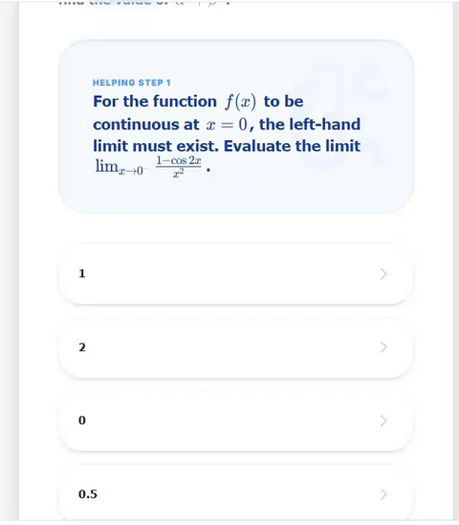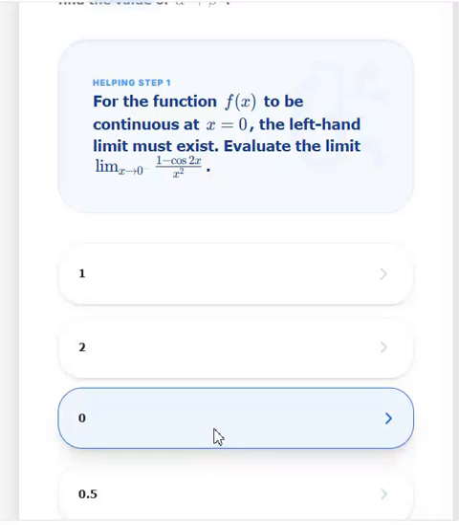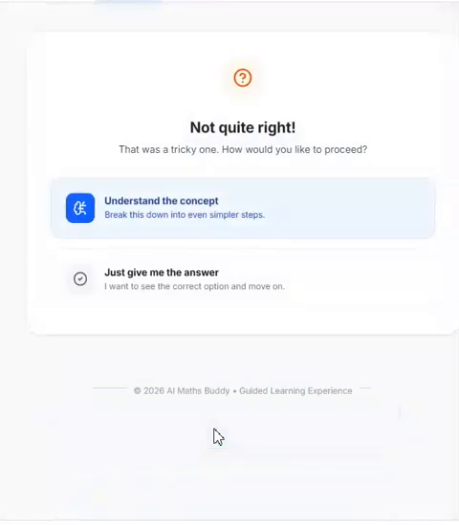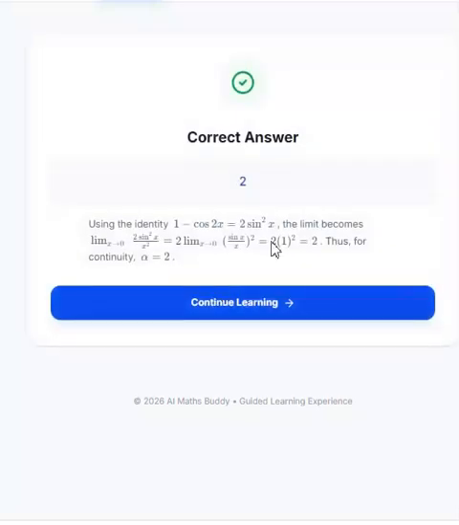Now, say my limit concept is also weak, and I click on, say, 0. Now I can do two things here. First, I can actually understand how to calculate the limit through the understand-the-concept option, where it will break this question into five questions and help me understand. If you want to go that way, you can. Or you can simply see the answer because you just want to understand this question, but this is not recommended. But let's say you do it.